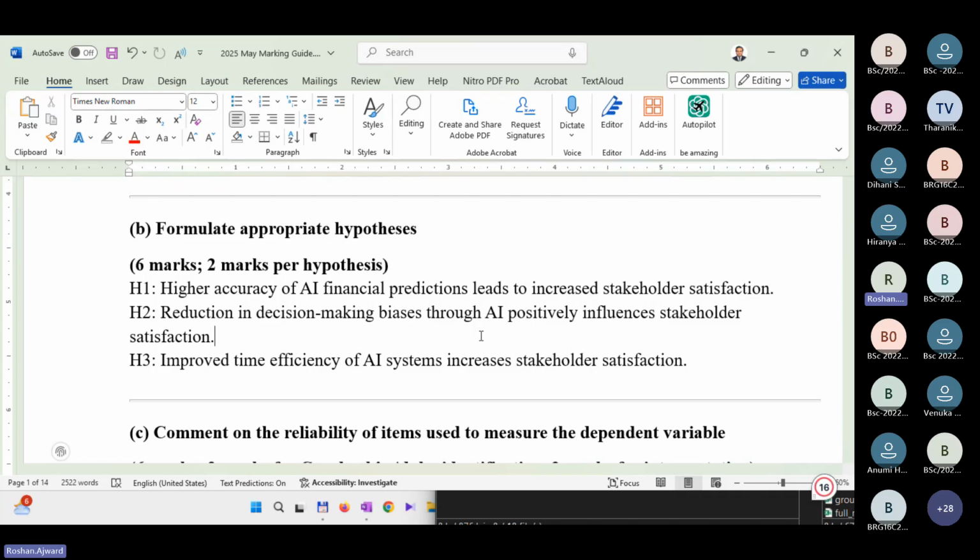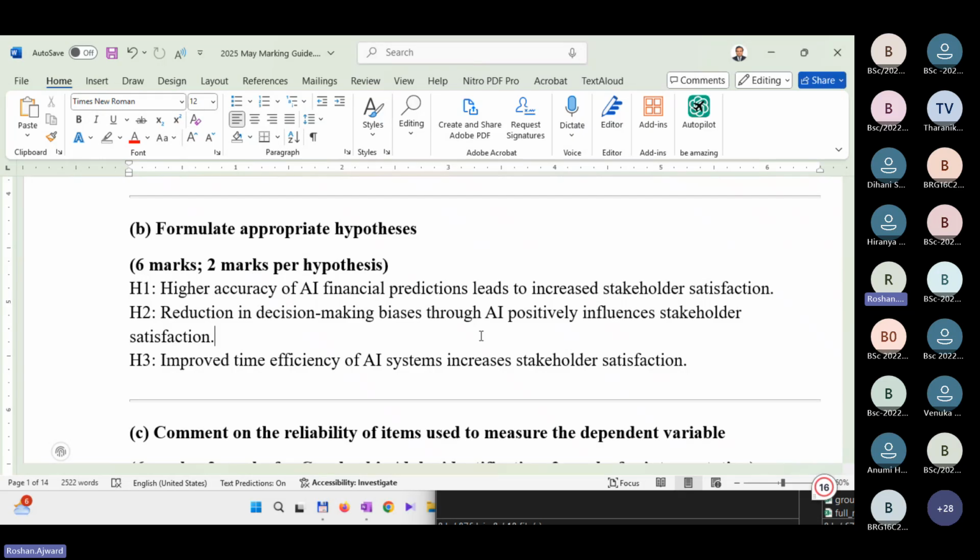Now, decision-making biases could have a significant impact on stakeholder satisfaction. Reduction of decision-making bias, you don't need to necessarily say positive or negative. Then time efficiency has a significant impact on stakeholder satisfaction. Likewise, you could tell them. Good question. I think it's clear.